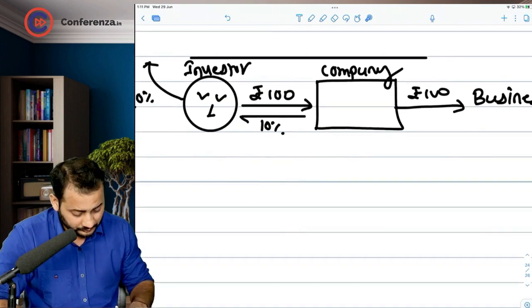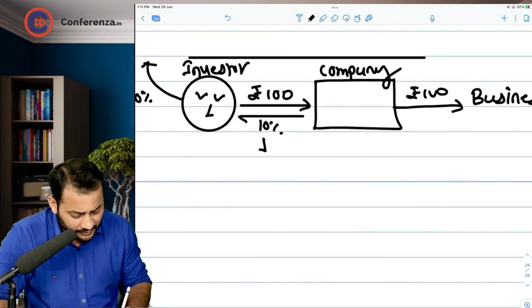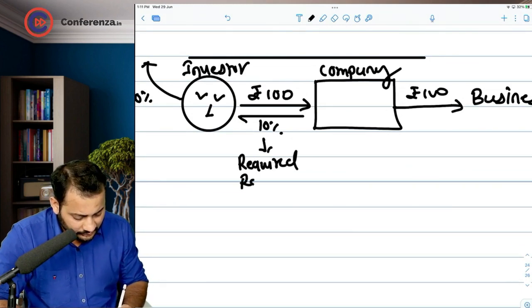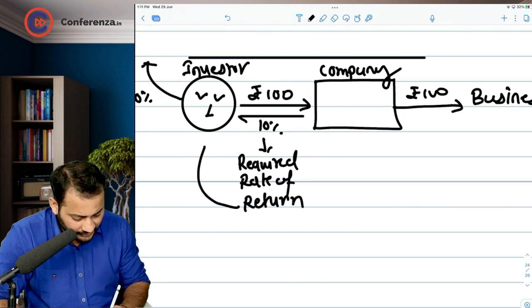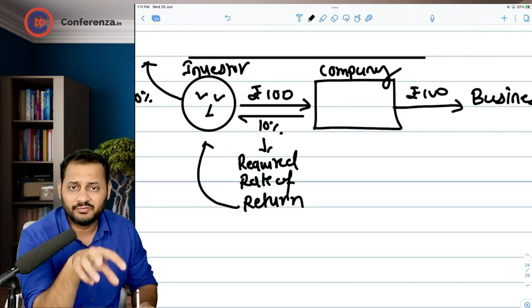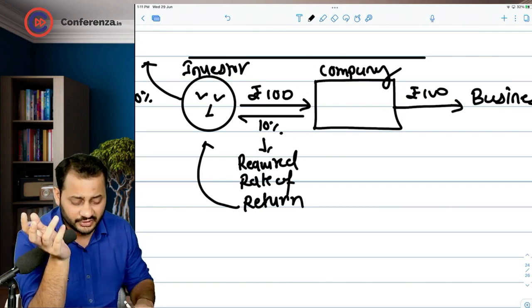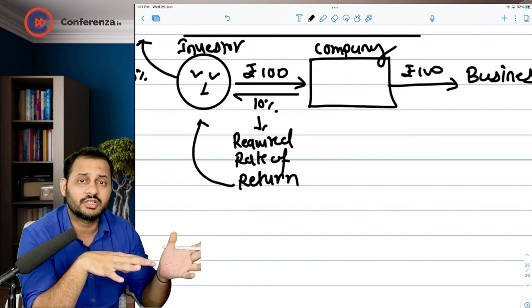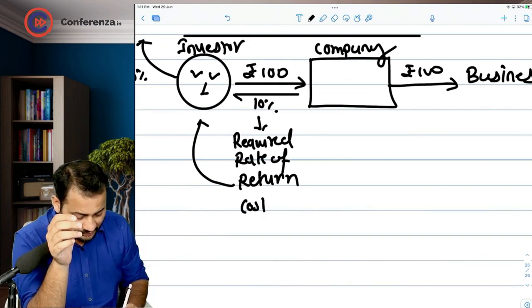Now, this minimum expectation is called the required rate of return. This is a return for the investor. That's why we call it the required rate of return. But if the company is fulfilling this expectation of the investor, it is going to be a cost for the company. This is also called the cost of equity.